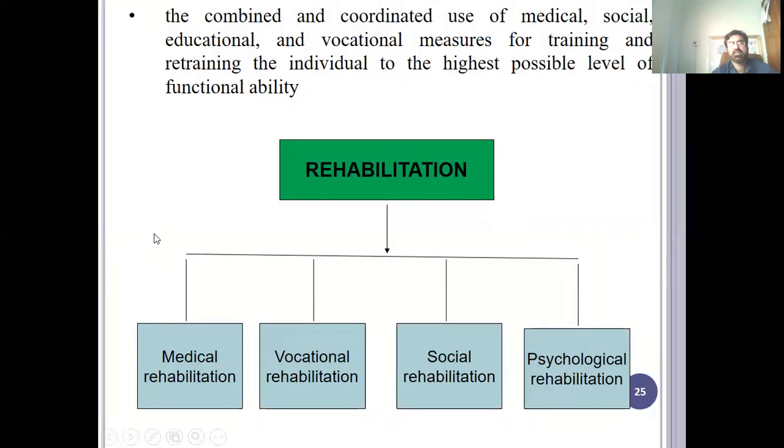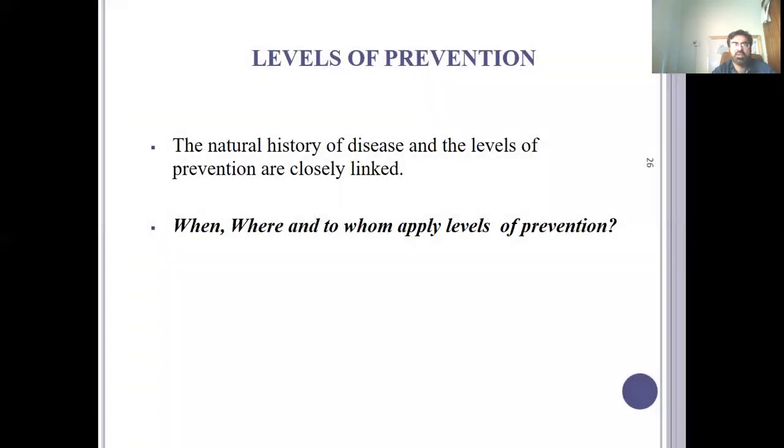Otherwise, it is difficult to bring the person to adjustment by only working on a single aspect, that is a medical aspect, or a vocational, or a social, or a psychological. It is the combination of coordinated use of different types of medical, social, education, vocational measures, and only then you can bring that person to a level of adjustment. So you have to work on all the four aspects.